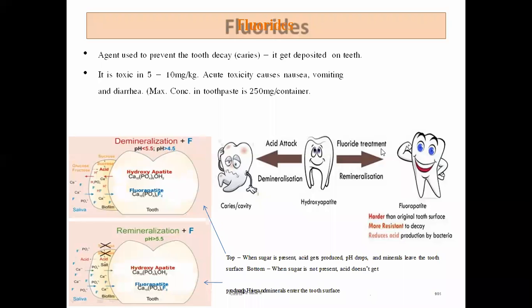So it helps to reduce and prevent dental caries. That means they are going to prevent the demineralization procedure, because a person receiving continuous ingestion of fluoride may suffer from mottling of the teeth.